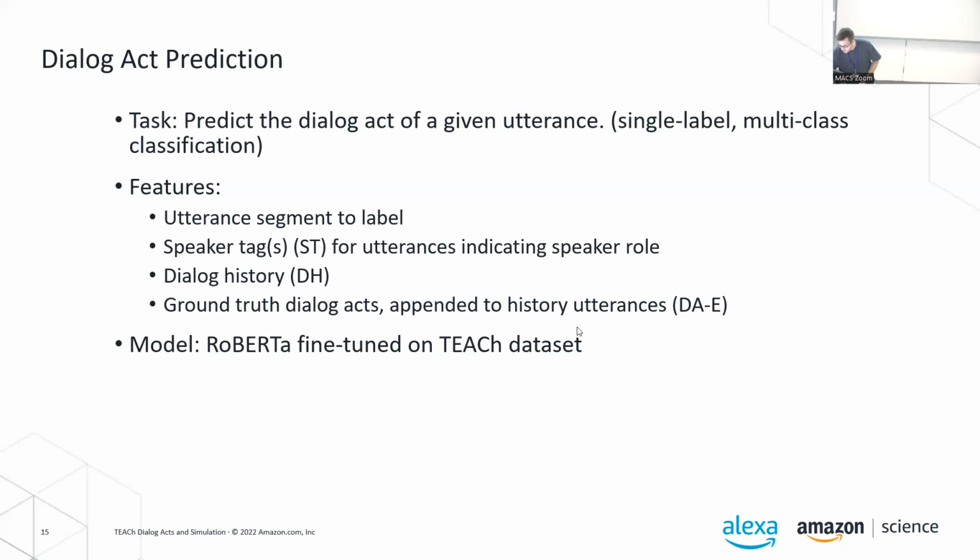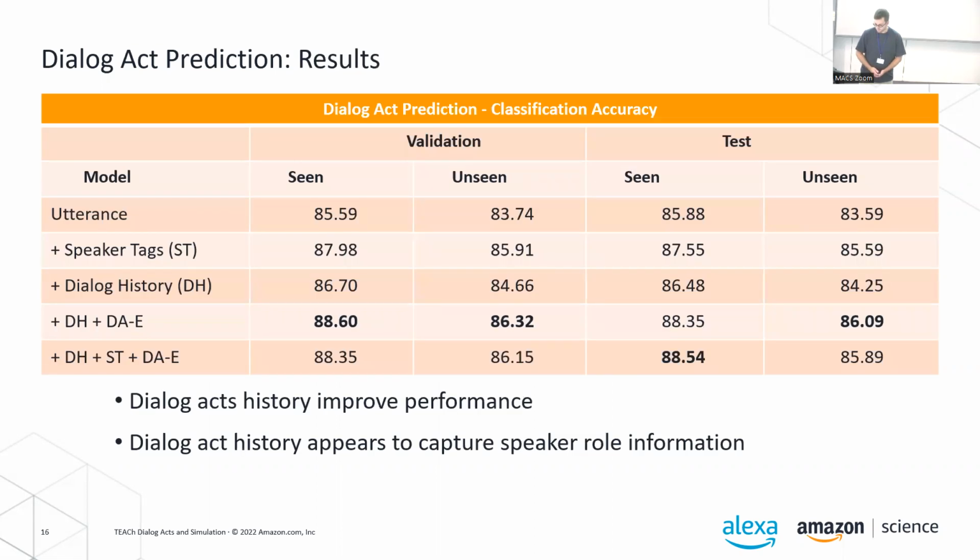We also use the dialog history as well as the ground truth dialog act history in this task. So if we look at the performance, using dialog acts and speaker tags individually both improves the performance over just using the utterance as a baseline.